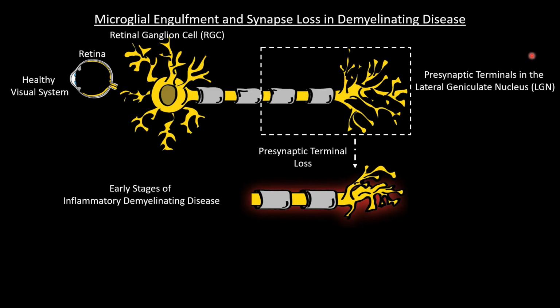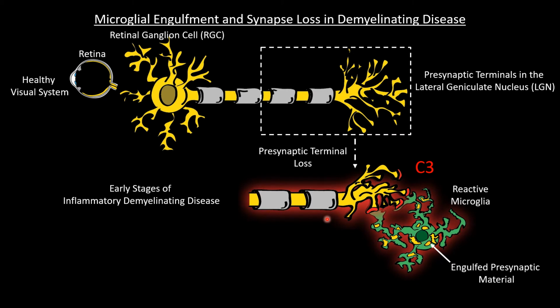In the current study, we investigated what happens to synaptic connections in inflammatory demyelinating disease relevant to multiple sclerosis using the retinogeniculate circuit. And what we first found is that there is profound synapse loss in this retinogeniculate circuit in early stages of demyelinating disease prior to any significant changes in the myelin sheath or axons. But instead, we found this concomitant with the deposition of complement factor C3 at synapses and engulfment of synaptic material